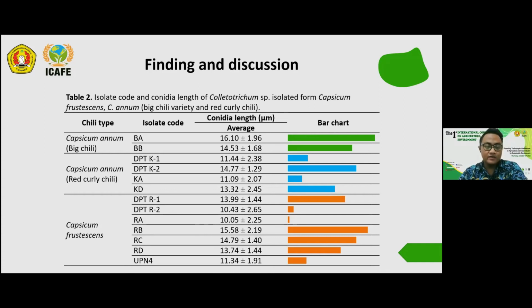Also, when we got 4 samples from red curly chili, the conidia length is also diverse. Some have 11, but the other one has 14 micrometers. And in the 7 samples we collected from Capsicum frustescens, we see that the conidia length is also diverse. So we get the conclusion that the diversity of Colletotrichum based on the conidia length is very diverse.